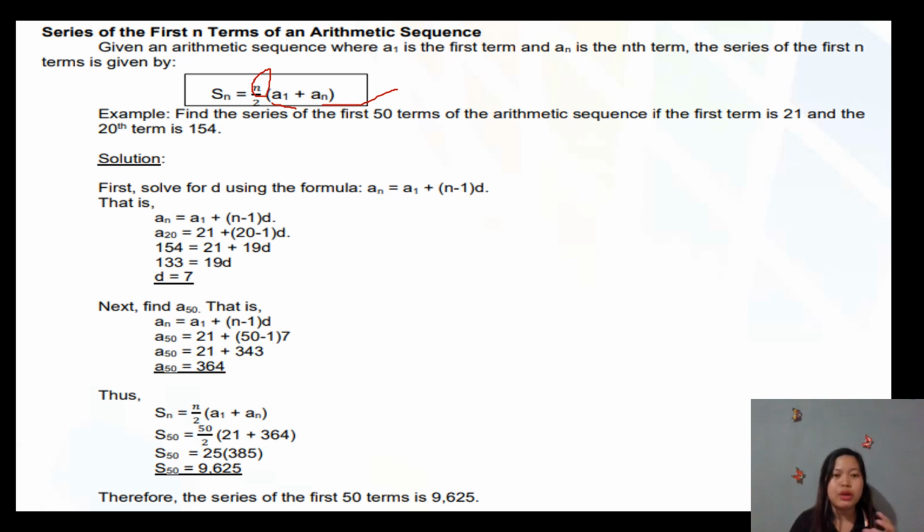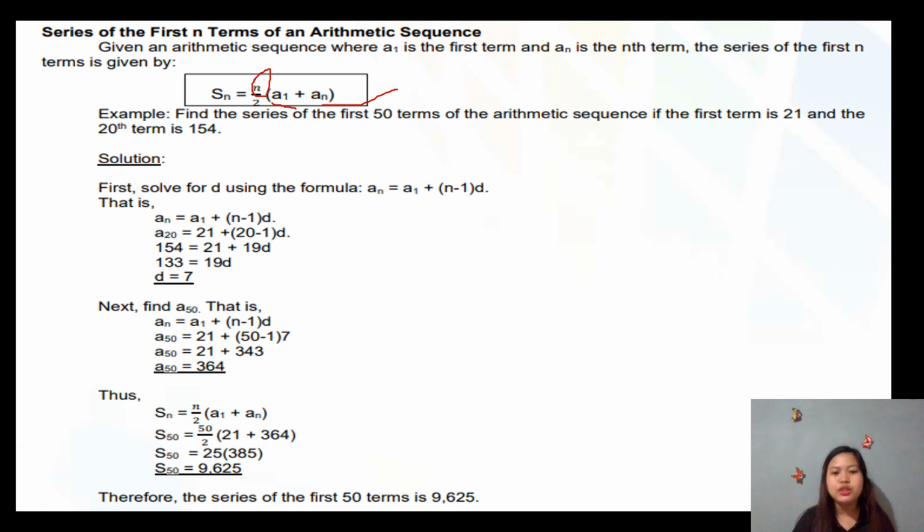Okay, na-abot na nato, wala pa nato ang a sub 50. Again, wala pa nato ang a sub 50. So, pangitaon nato si a sub 50 using the formula sa atong arithmetic sequence. First, solve for d using the formula a sub n equals a sub 1 plus n minus 1 times d. So again, pangitaon nato si a sub 50 using this formula.